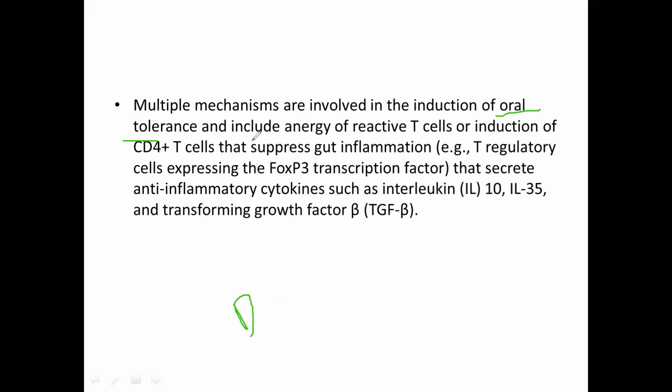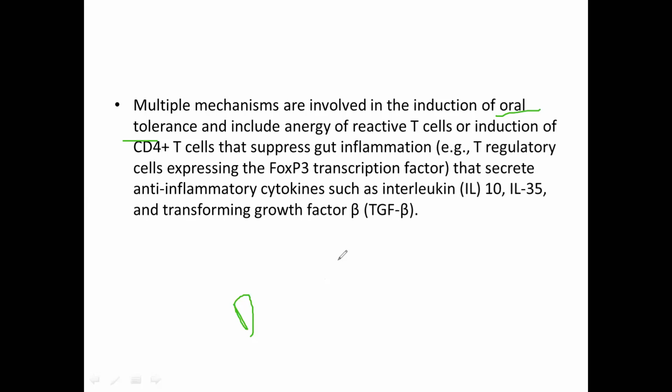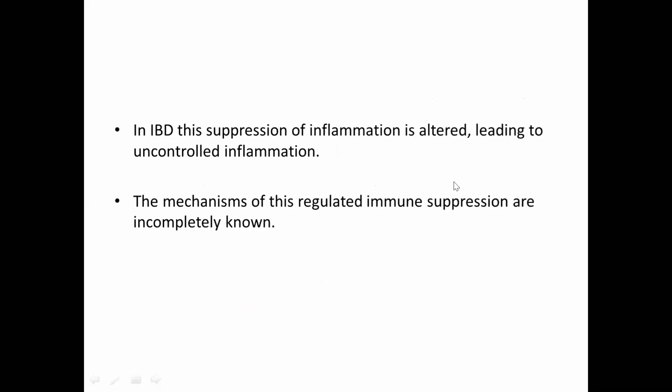They are in a unique state of activation, through which our gut, or you can say the dietary antigens and commensal bacteria, are restrained from a full immunological response against them.